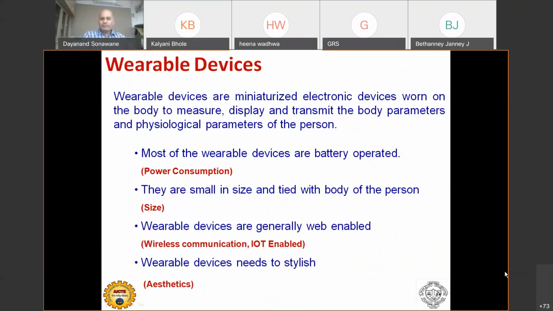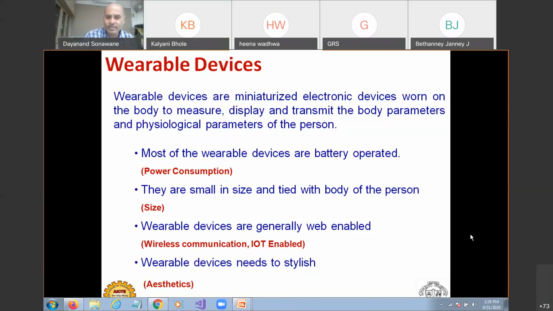Let's go with some wearable devices. Please, in between, you can also ask me questions. It's not that you should ask only when I finish. Whenever you feel it's not visible properly or I'm not audible clearly, please interrupt me and let me know. You can even have some queries or questions to ask in between.